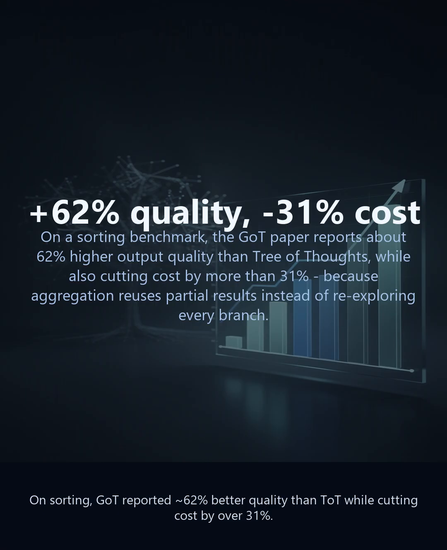And the payoff is measurable. On a sorting benchmark, the original paper reports graph of thoughts improved output quality by about 62% over tree of thoughts, while at the same time cutting cost by more than 30%. Better answers for less money, because aggregation reuses partial results instead of exploring every branch from scratch.